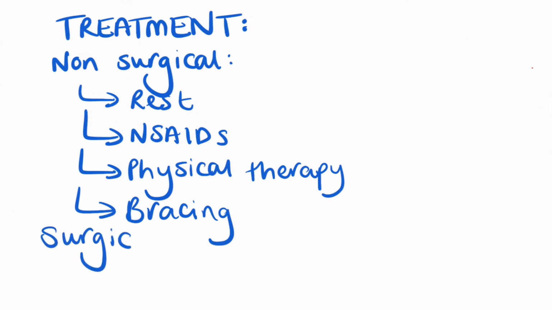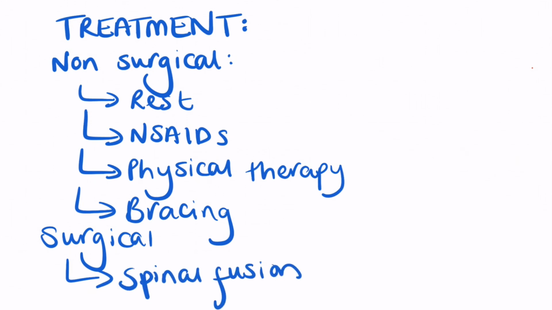Surgery may be indicated for spondylolisthesis if a person has severe or high-grade slippage of the vertebra, and spinal fusion would be the procedure of choice in these cases.